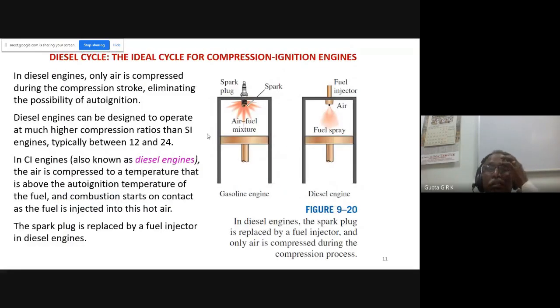This is the gasoline engine and the diesel engine. As I told you, the difference between them is that on the top of the cylinder head you will have a spark plug for petrol engines and a fuel injector for diesel engines. To send the mixture, I will have a carburetor before the cylinder. And here, to send the fuel with high velocity into the cylinder, I should have a fuel pump. That is the main physical difference between these two.